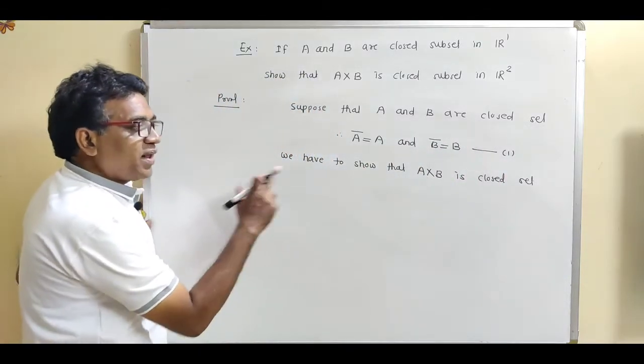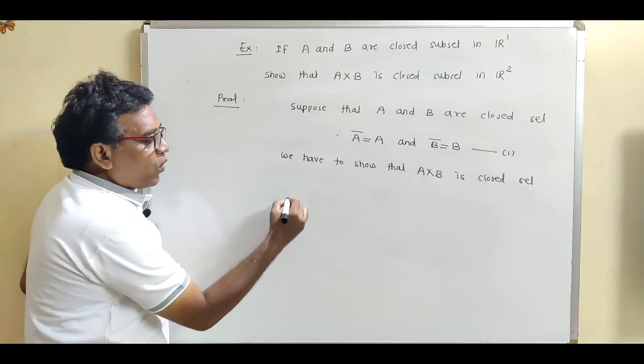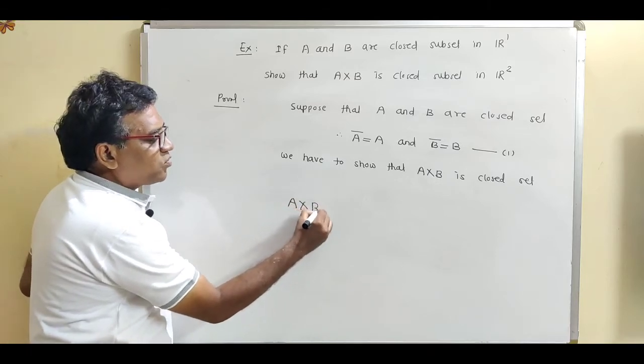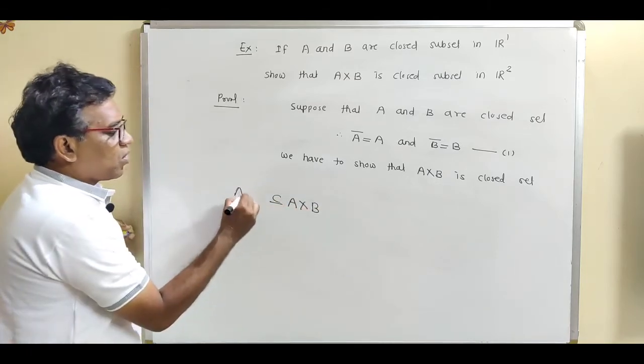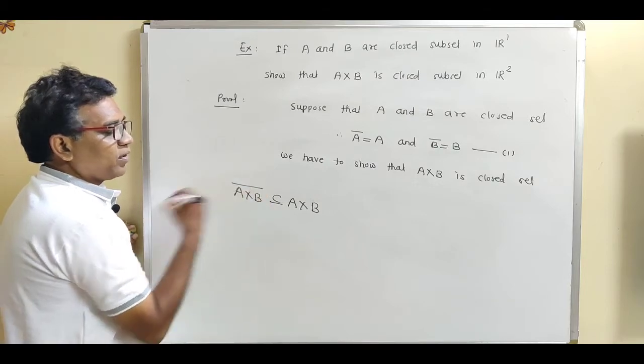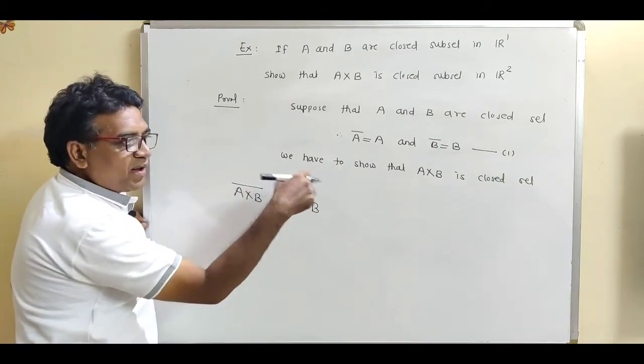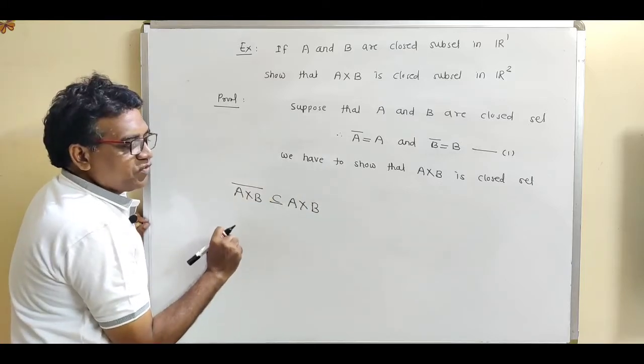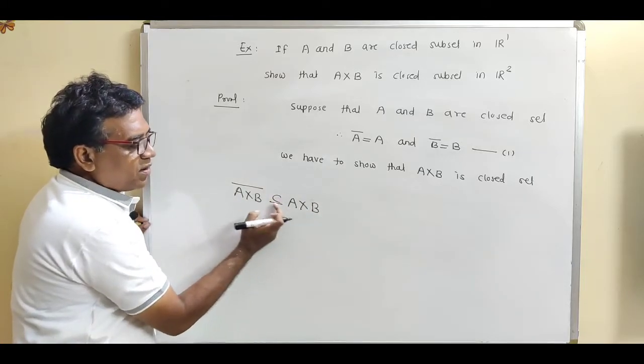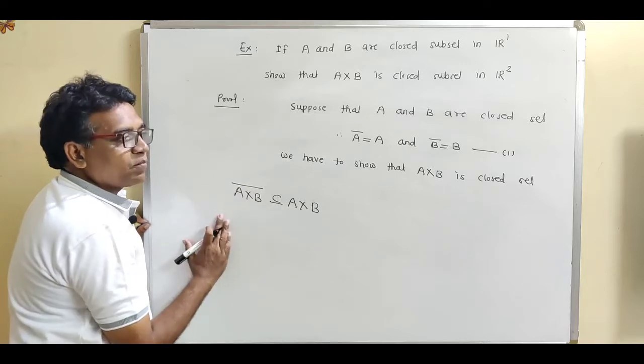See how to show that A cross B is a closed set. Closed set means show that A cross B contains all its limit points.